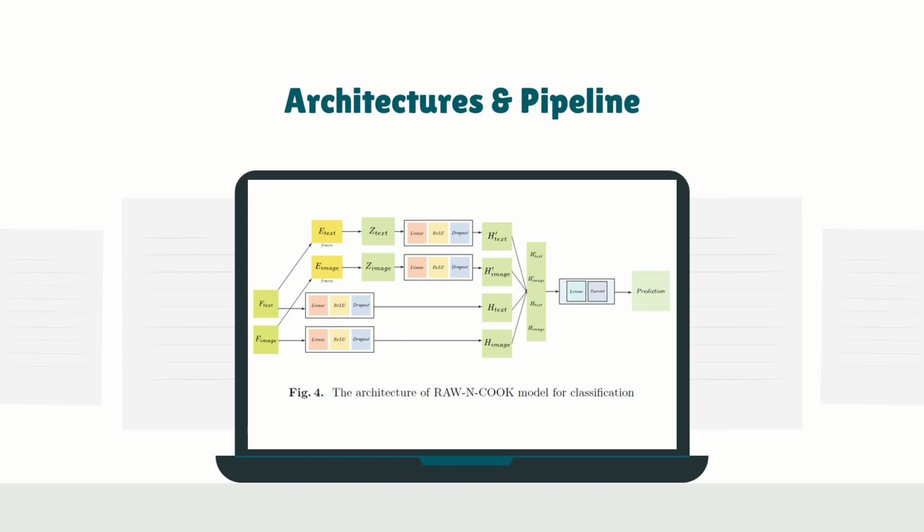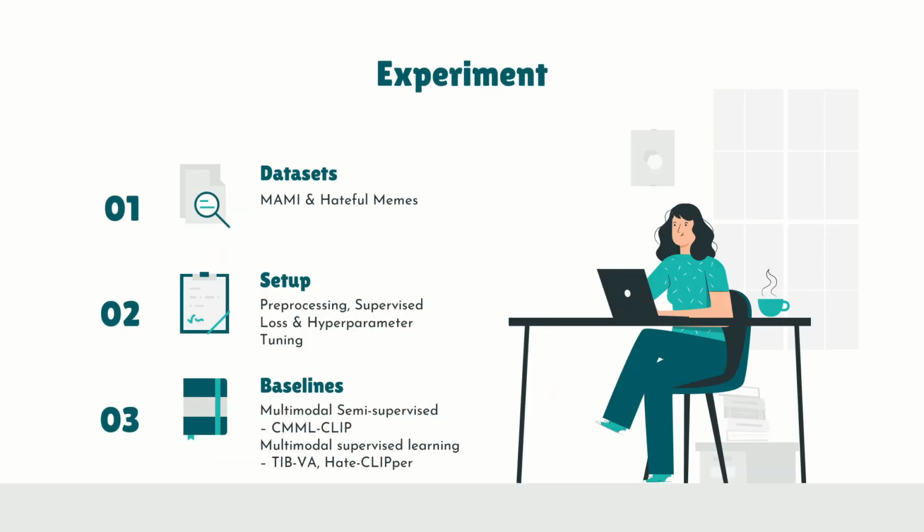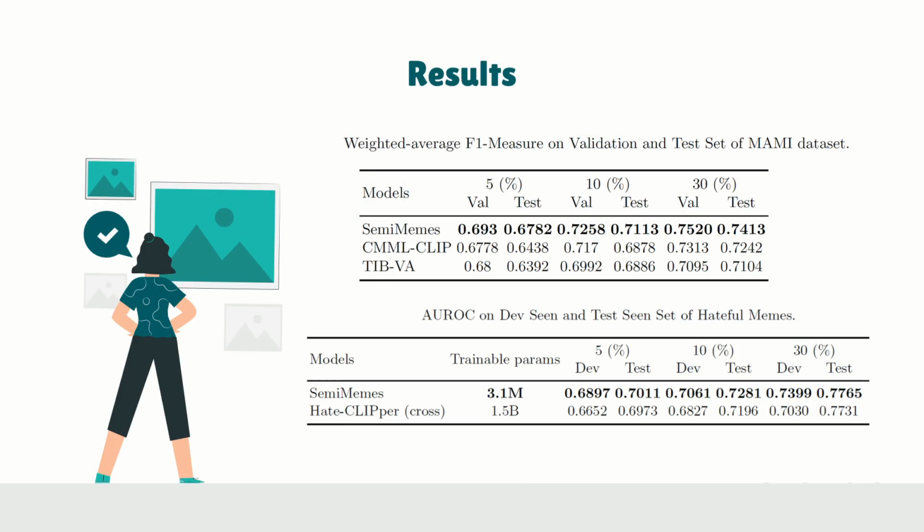Next, to prove the concept, an experiment is conducted using the MAMI and Hateful Memes datasets. Pre-processing and hyperparameter tuning is done for both SOTA and SemiMemes models. And we can see in the results, in table number 1, SemiMemes validation and test scores are higher than the other two models on 3 label settings. This performance gap decreases as the labeled samples increase. This demonstrates that with a large number of unlabeled examples, our method can be more advantageous than other SOTA methods.